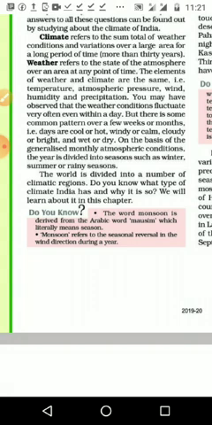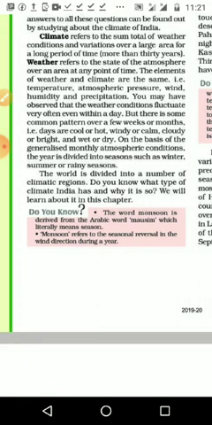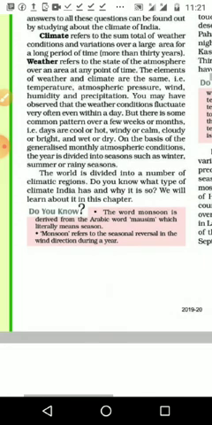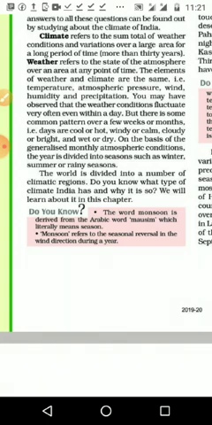But there is some common pattern over a few weeks or a month. We know when we get the dry days and when we get the rainy days. According to that, we predict the weather, whether it will be hotter than last year, or this day or that day.